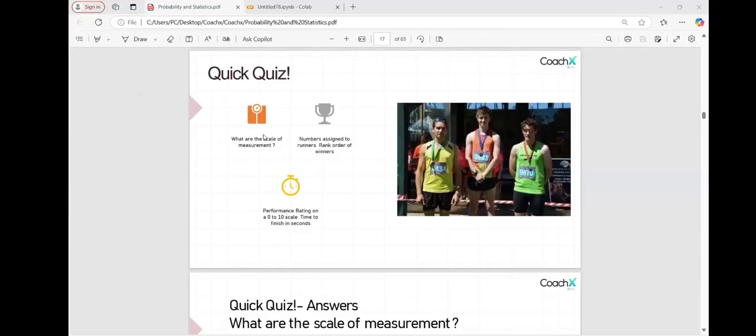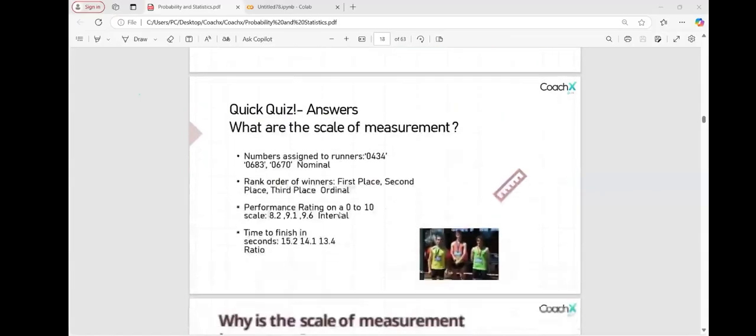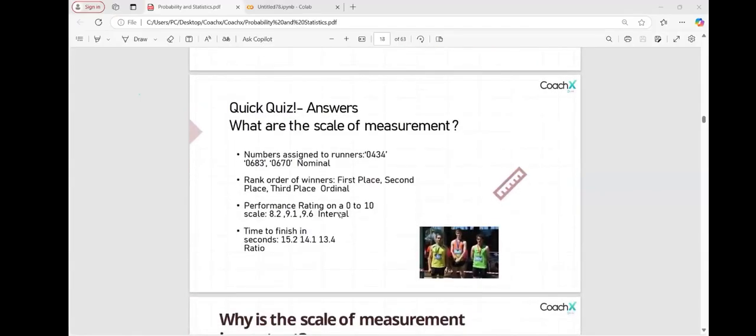Number of assigned runners, rank, order of winners. I think you all agree with order. Performance rating, 0 to 10 scale. Time to finish in seconds. 0 to 10 scale is interval. Very good. The time frame was given.